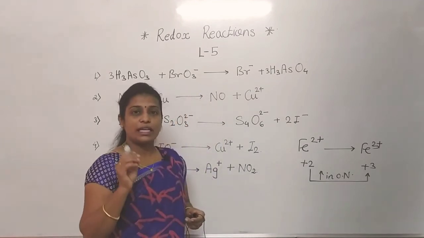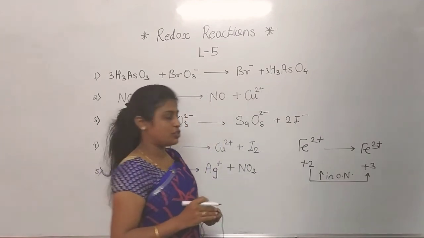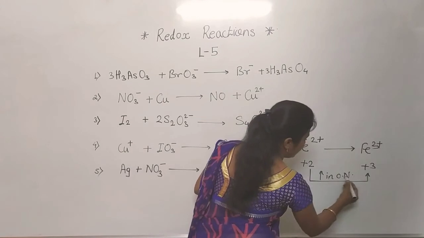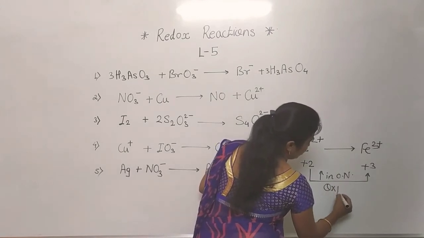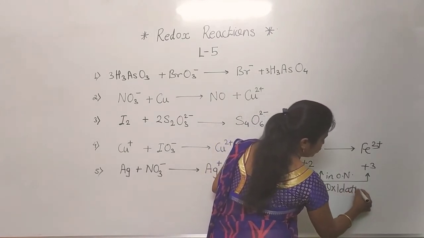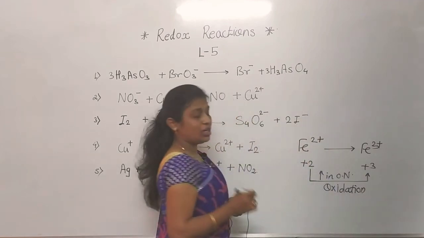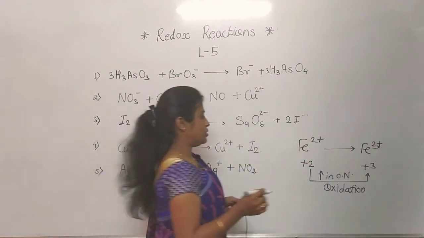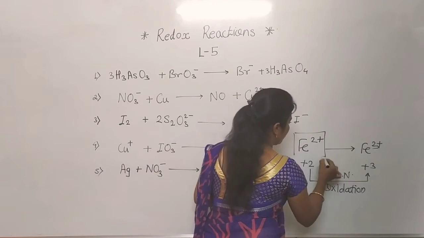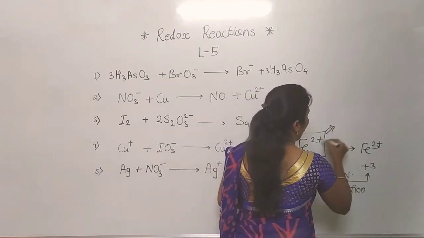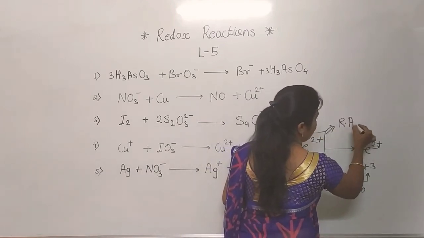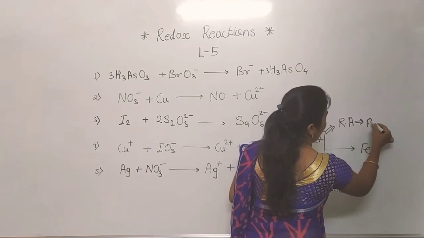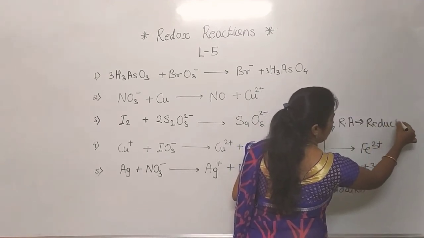As we know, in a reaction an increase in oxidation number is nothing but oxidation, and the species which undergoes oxidation is called a reducing agent. So in this way Fe2+ acts as a reducing agent, which is also called a reductant. Clear to everyone?